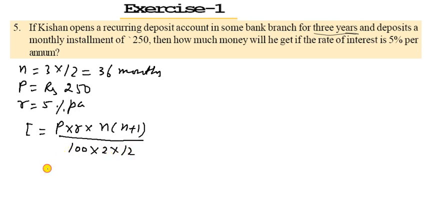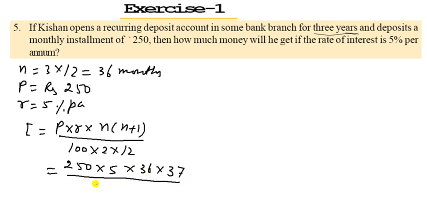Let us put the values. P is 250, R is 5, n is 36 and 1 added becomes 37, divided by 100 into 2 into 12. 12 3s are 36, and the 0 will be cancelled with this 0, and 5 2s are 10.